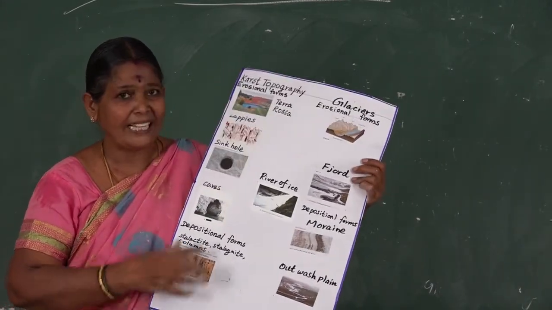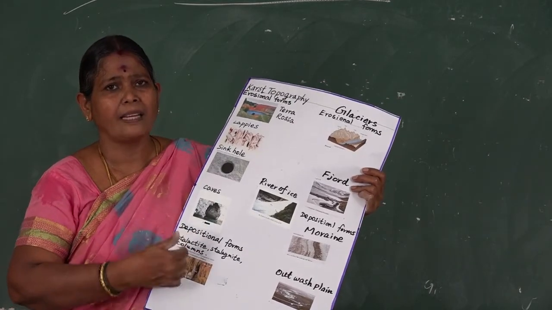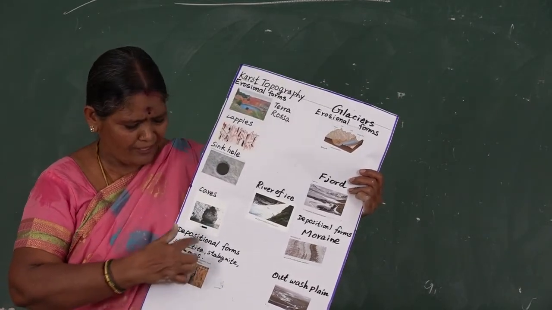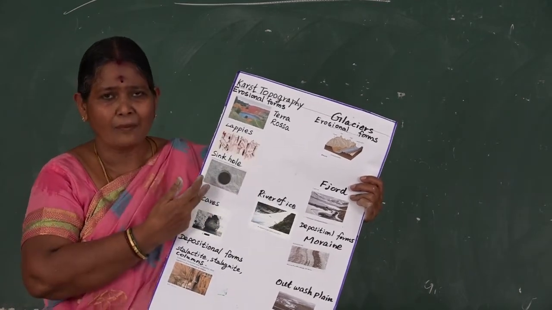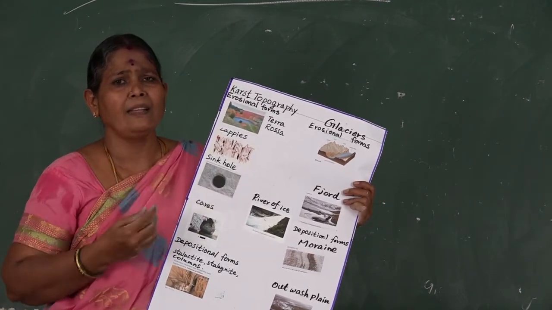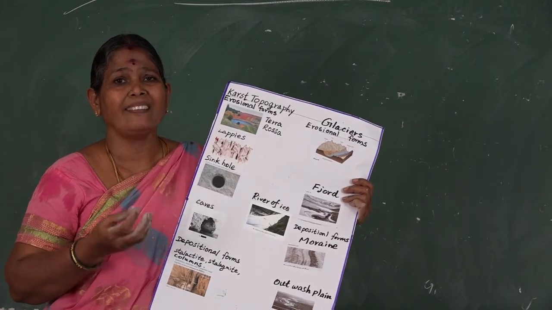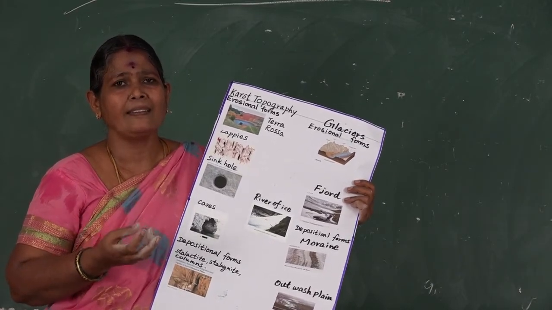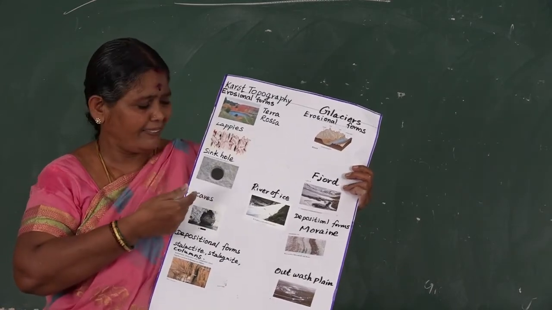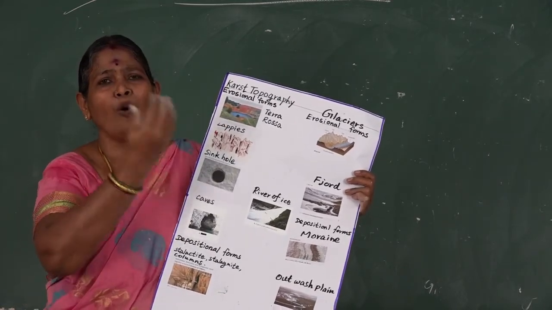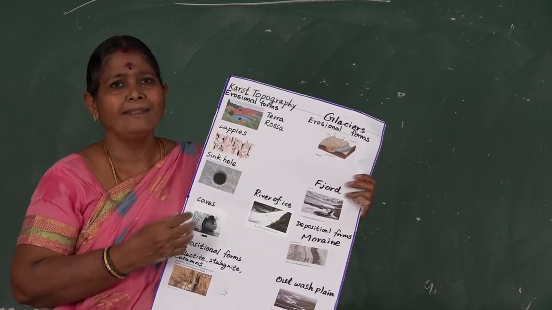Then another feature, the depositional work of groundwater. Before seeing the depositional work, do you think only these features are formed on the earth? Many other features also. For example, I say shallow holes, uvalas, poljes, dolines. These are some other features, but they are found in other parts of the world.